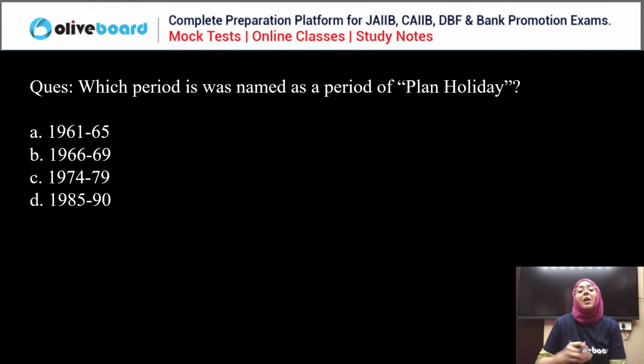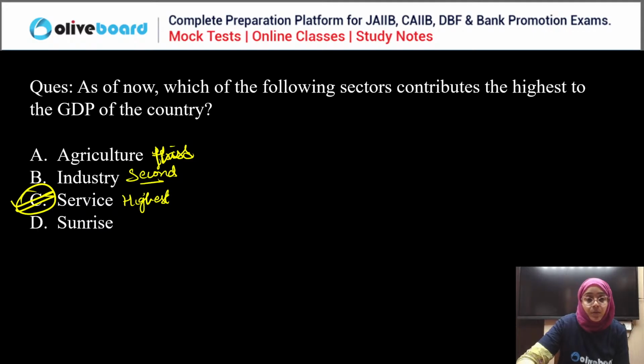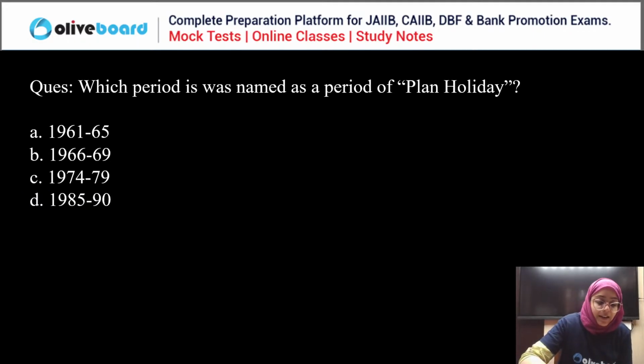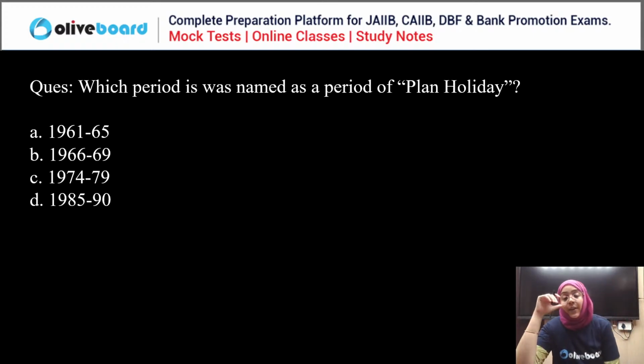Okay. Now, next. Which period was named as the planning holiday? 1961 to 65, 66 to 69, 74 to 79, or 85 to 90. Very simple. Which period was called the planning holiday? Everyone, please answer this question. Which period was named as a period of planned holiday? Everyone.